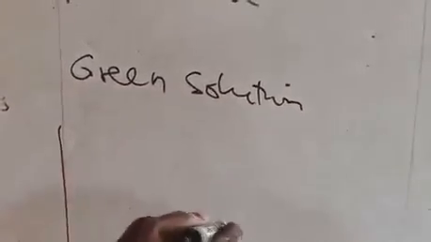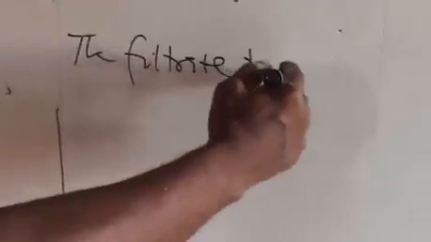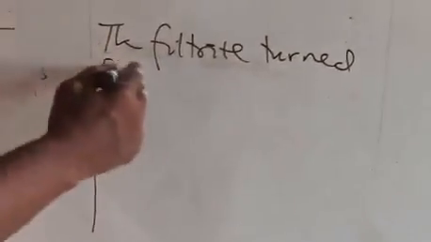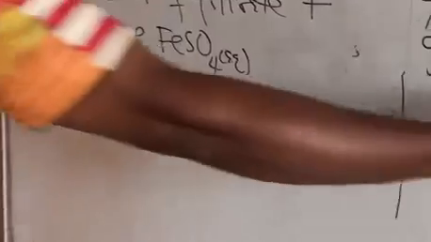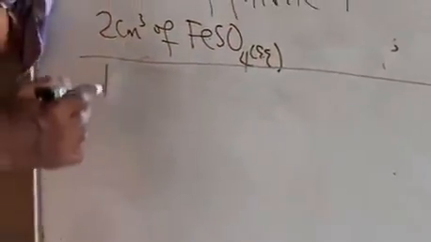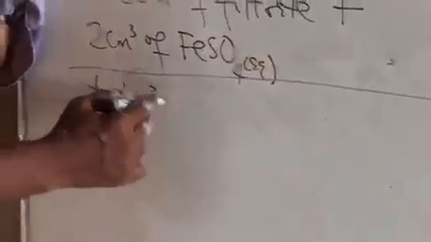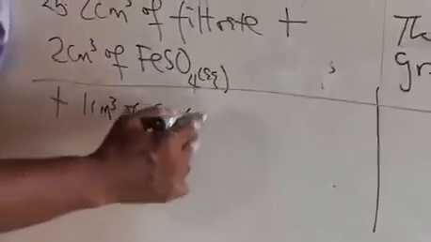So here we say green solution, or the filtrate turned green. That was what we observed. Then you come to the next line and say plus 1 cm³ of concentrated H2SO4.